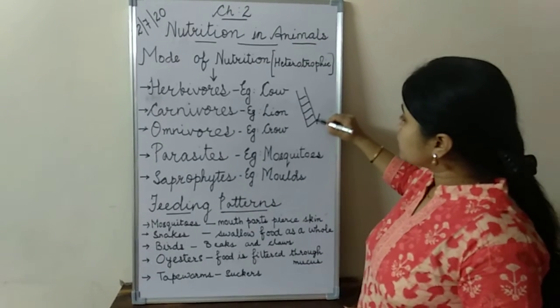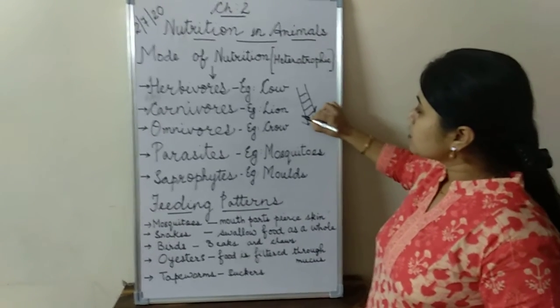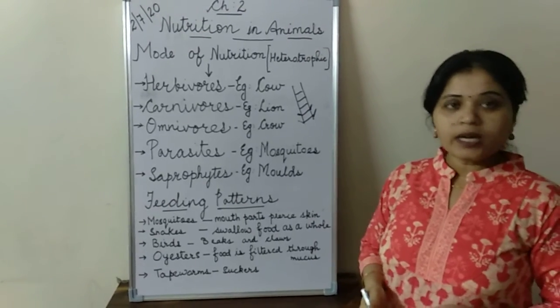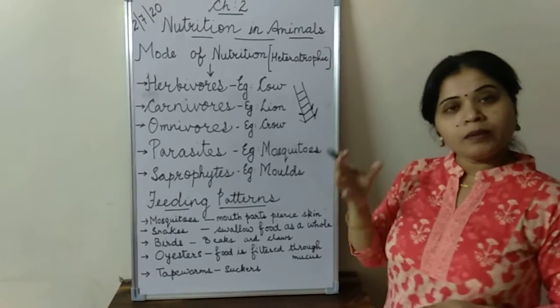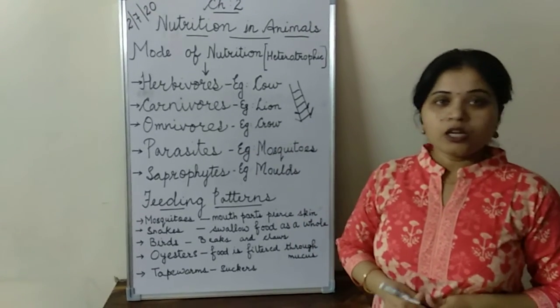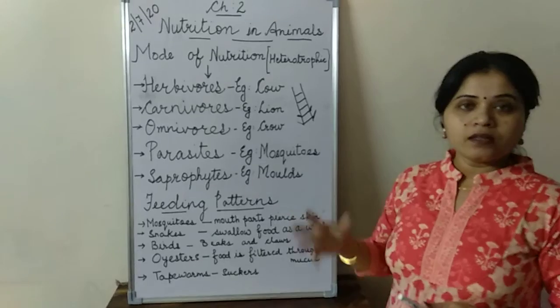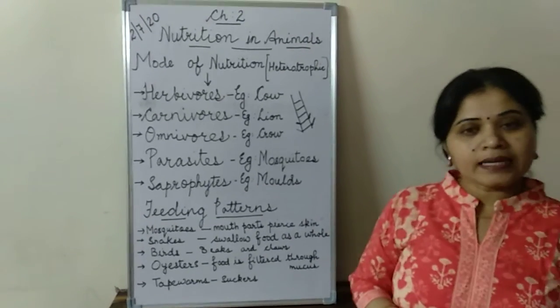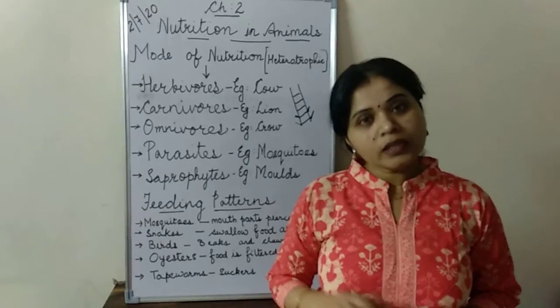They have got special suckers or hooks with which they can attach to the small intestine of our body, and with these suckers they absorb the nutrients directly from the small intestine. So these are the feeding patterns of certain animals. Now let us look at the process that is involved in nutrition in animals.